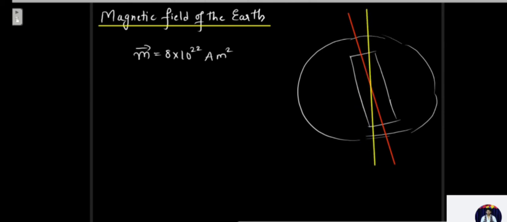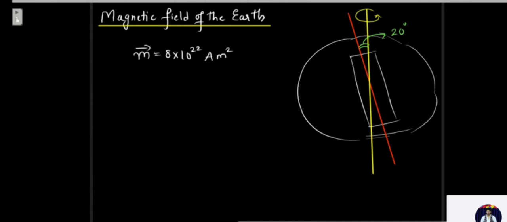So if this is our geographic axis along which the earth rotates, the axis of rotation of the earth, then the angle between the magnetic axis, this is called the magnetic axis, and the geographic axis is approximately 20 degrees, not exactly but approximately 20 degrees. The magnetic north pole of the earth lies somewhere near the geographic south.